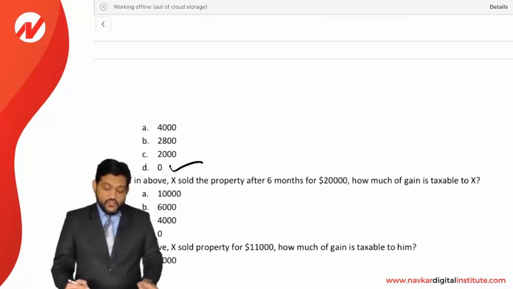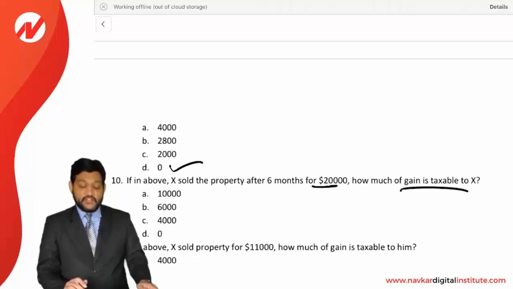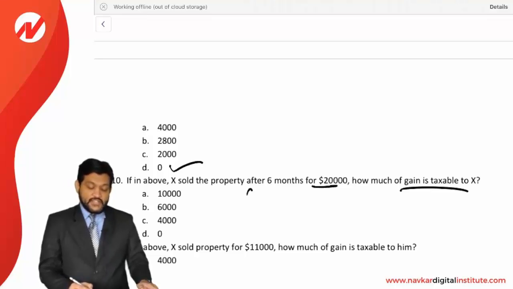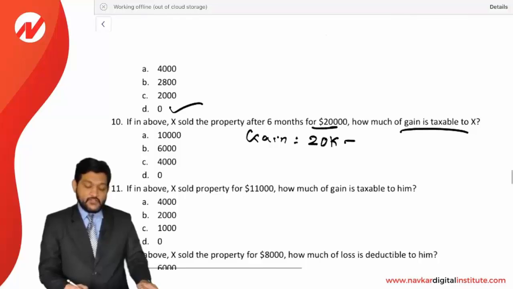If in the above X sold the property after 6 months for 20,000, how much of gain is taxable to him? Okay, the partner has sold the property for 20,000. So what is the total gain to the partner? Gain to the partner will be 20,000 less what he had purchased for, 10,000. So 20,000 minus 10,000 is equal to 10,000.